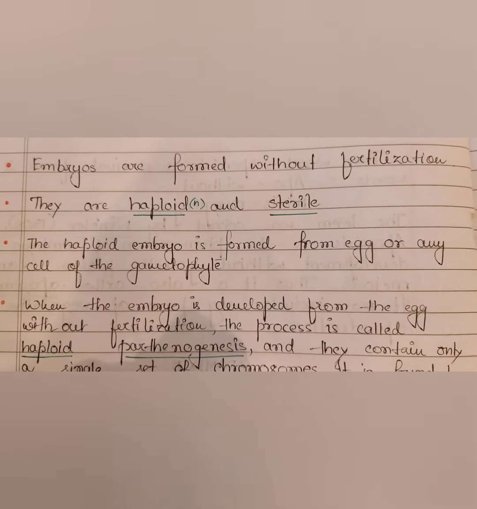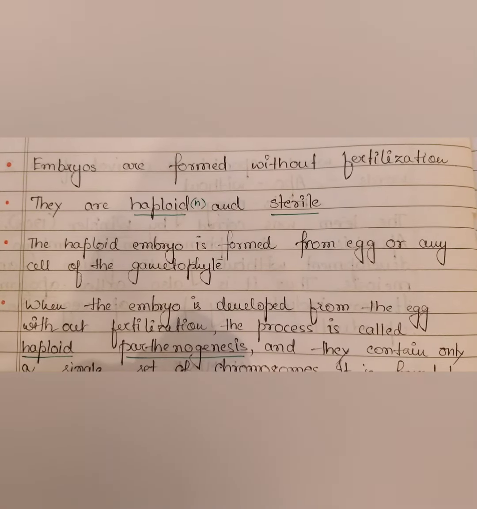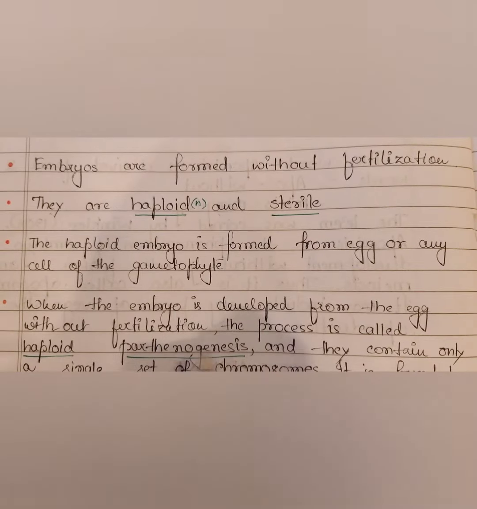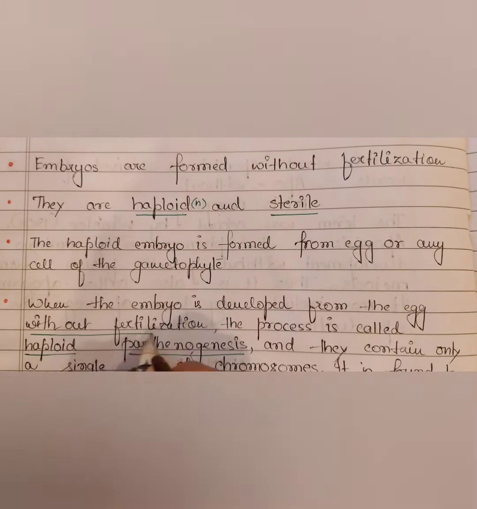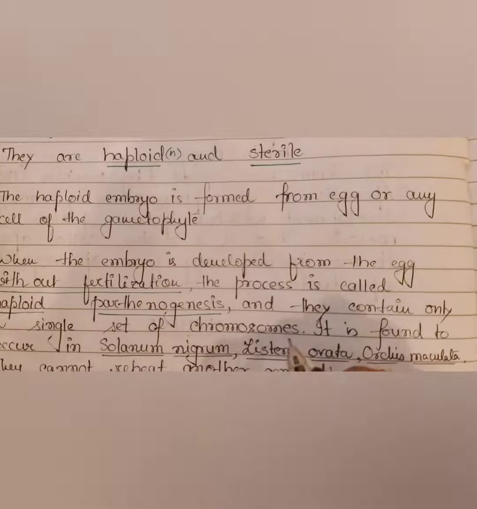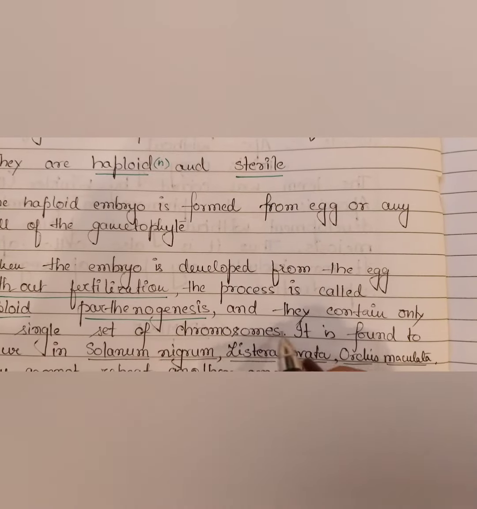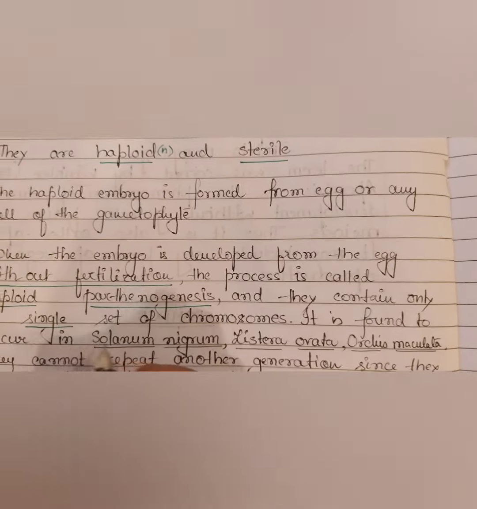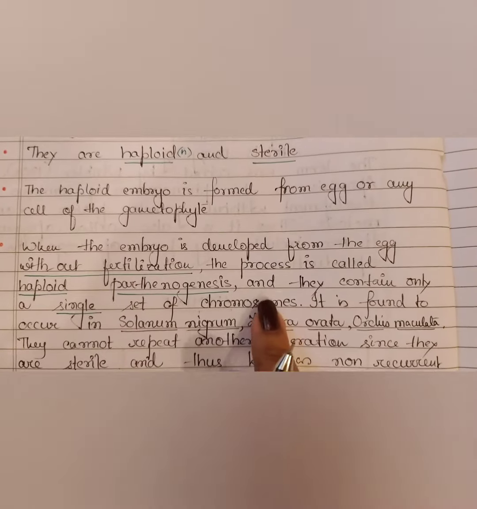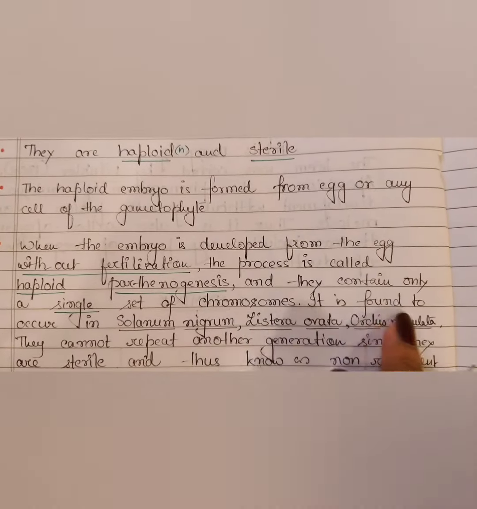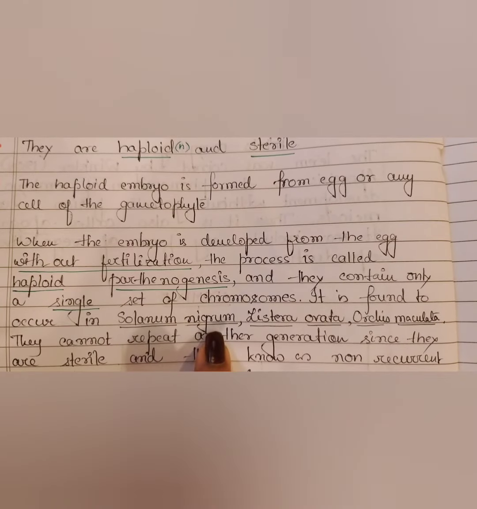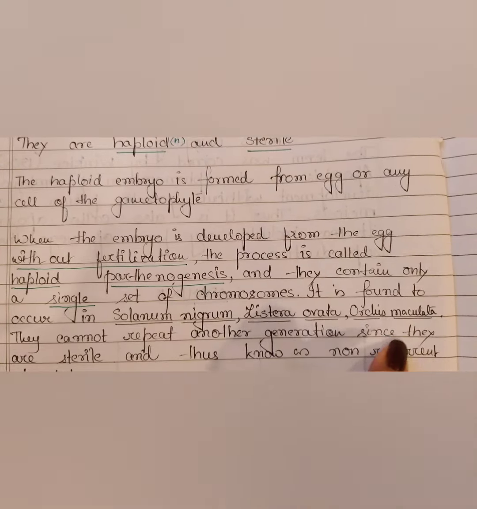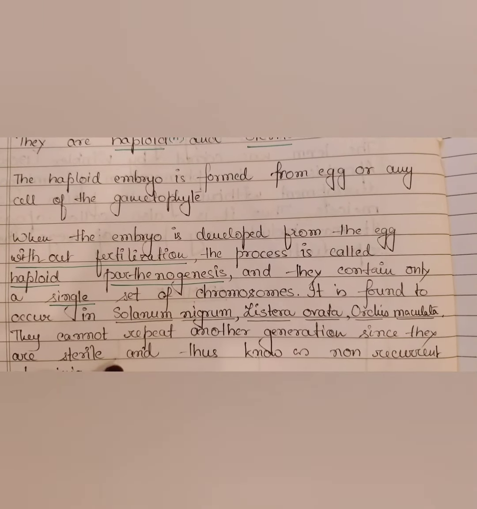It is the phenomenon of the development of embryo from egg without fertilization. Without fertilization, please note. Okay? And they contain only a single set of chromosomes. It is found to occur in Solanum nigrum, Listera ovata, Orchis maculata, all these plants, right?